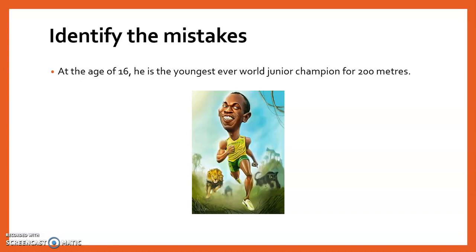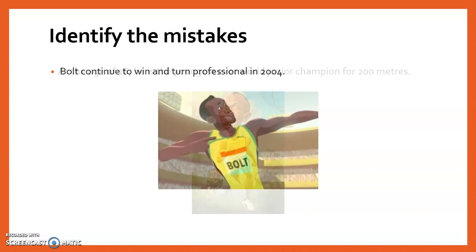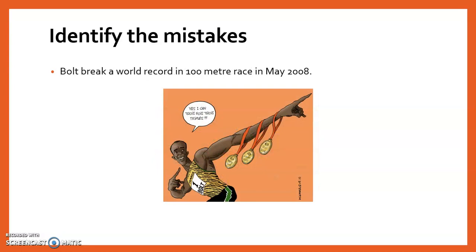At the age of 16, he is the youngest ever world junior champion for 200 meters. Next, Bolt continued to win and turn professional in 2004. Lastly, Bolt break a world record in 100-meter race in May 2008.